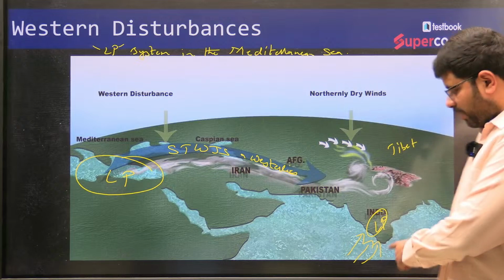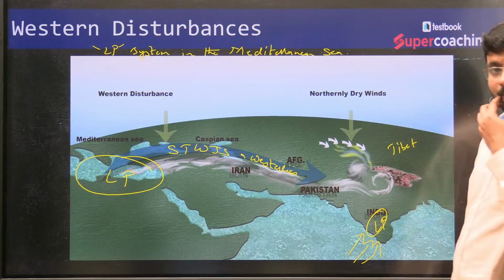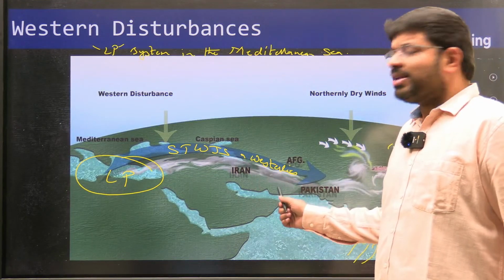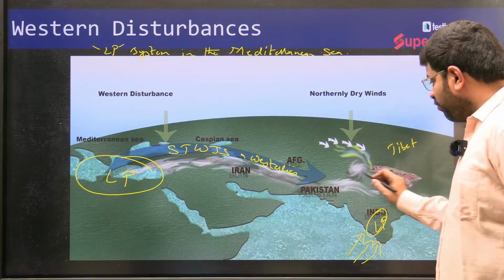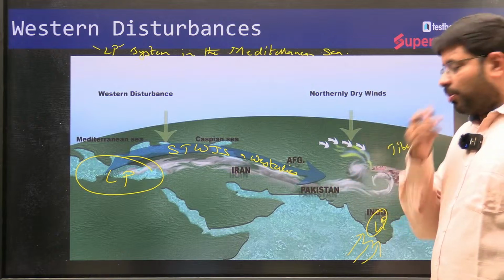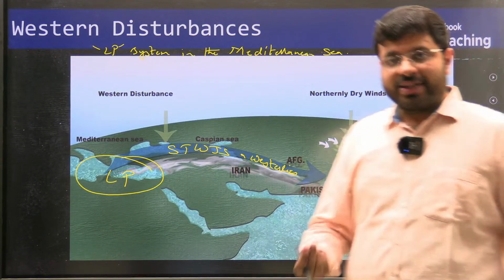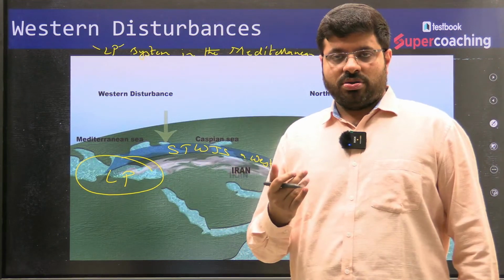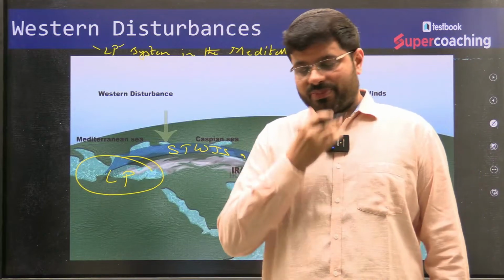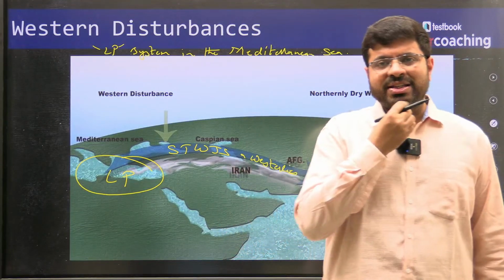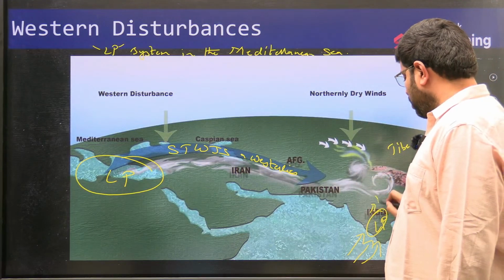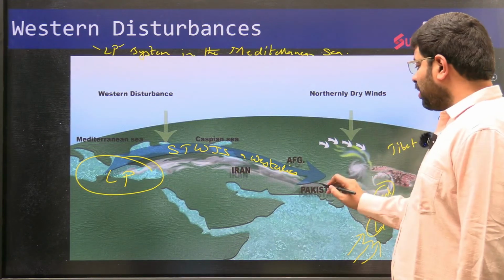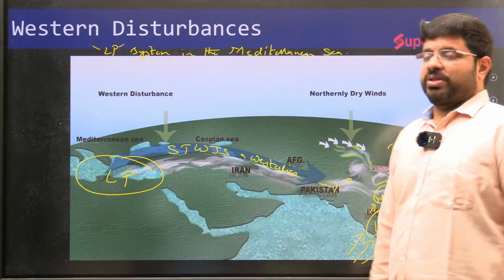But under the impact of westerlies, the amount of dryness, the amount of heat can be reduced. Especially in the months of summer, this low pressure area which is caused by heat in India can be neutralized by a strong western disturbance.